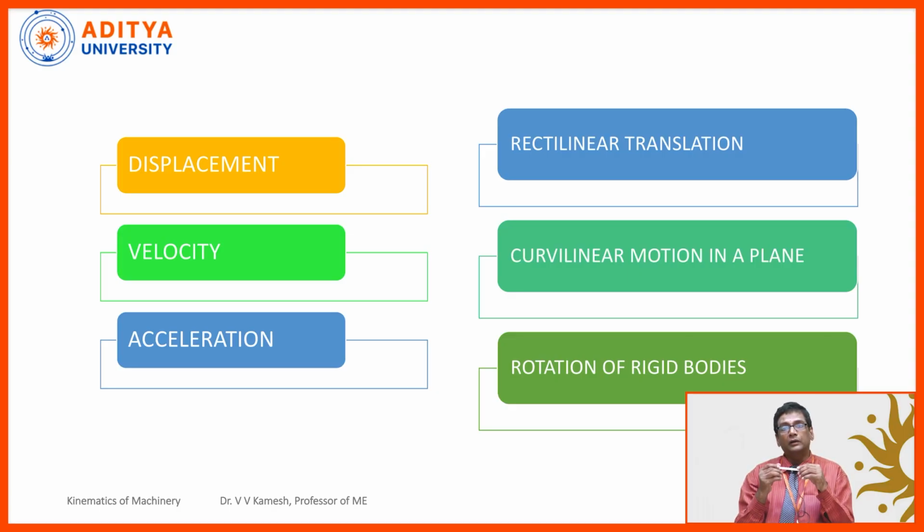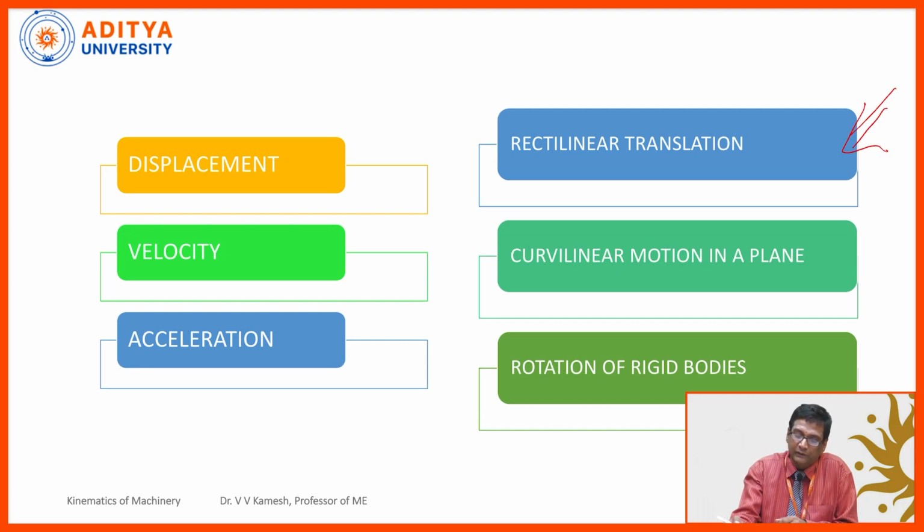It is called acceleration. So, for any body, when it is moving, I am able to calculate displacement, velocity and acceleration, right? Now, all this applies when the body is moving, right? How can the body move? Either it may move in a straight line, got it? From one place to another place. If I am moving in a straight line, it is called rectilinear translation.